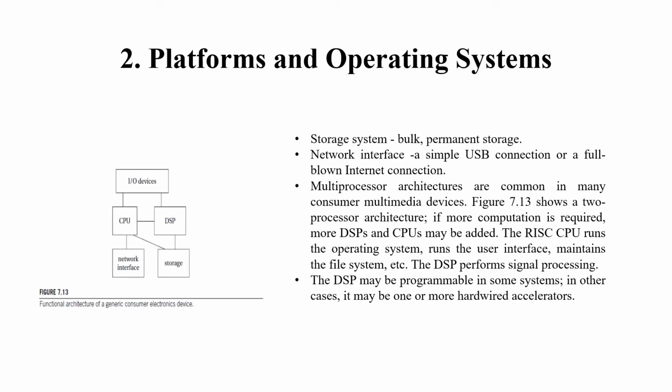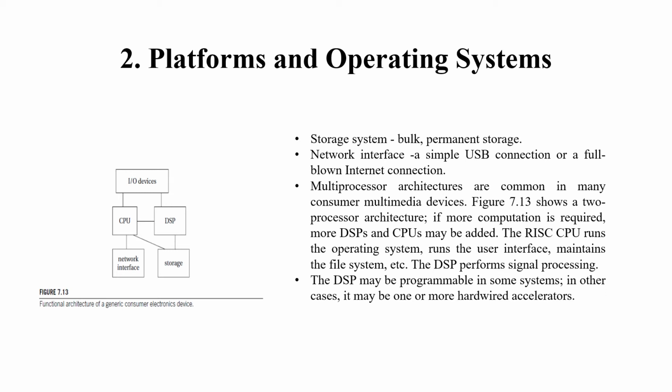So the next, platform and operating systems. This figure shows the functional block diagram of a typical device. The storage system provides bulk permanent storage. The network interface may provide a simple USB connection or a full-blown internet connection. So this diagram shows a two-processor architecture.